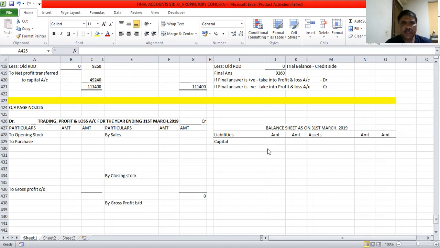Question number 9, page number 326. Look at the question. From the following trial balance of Sharda Enterprises, we are required to prepare final accounts for the year ending 31st March 2019. We have the trial balance, debit balances and credit balances. First, we will mark the adjustment, that is, insurance is prepaid to the extent of 2250.